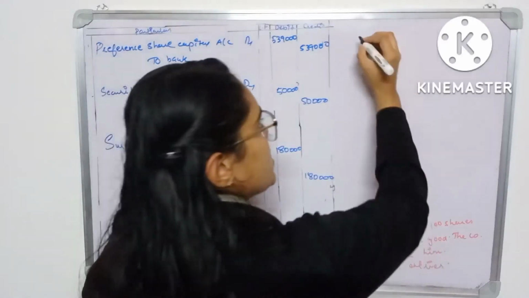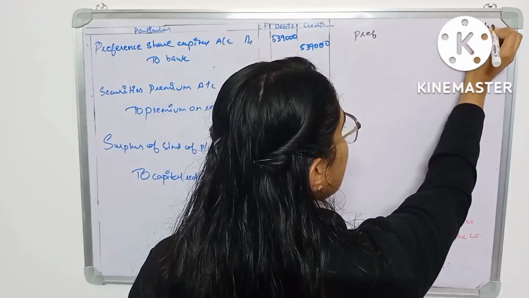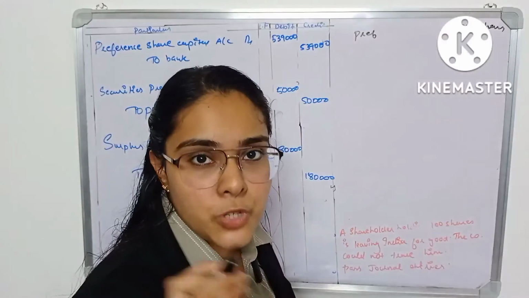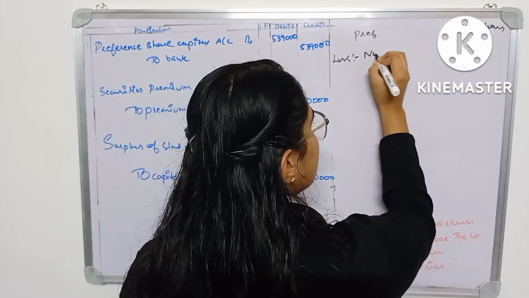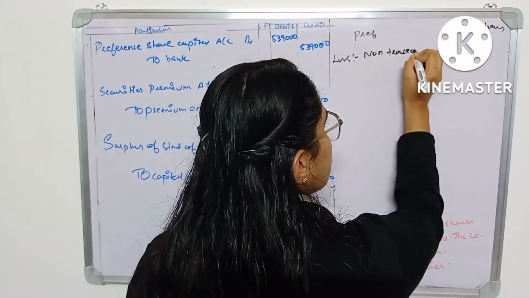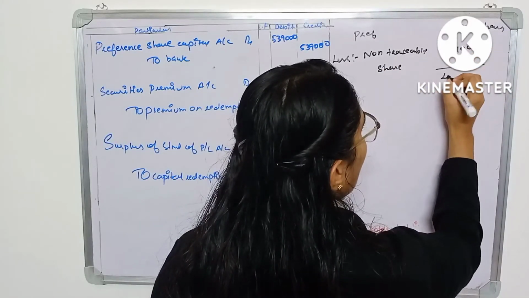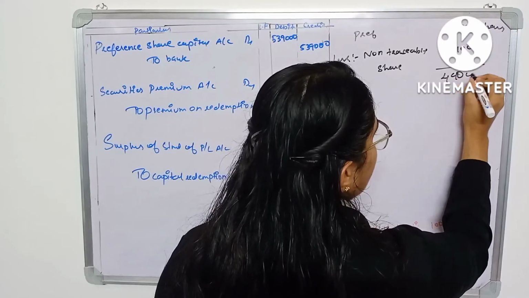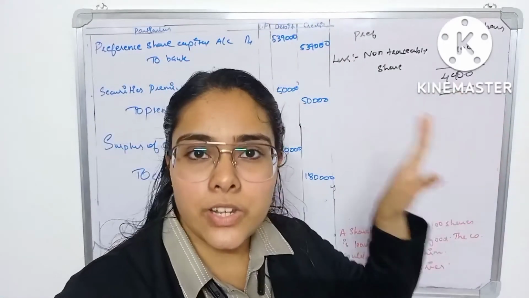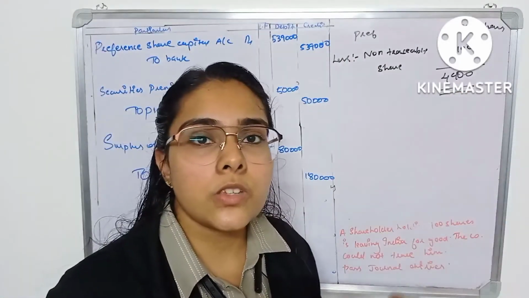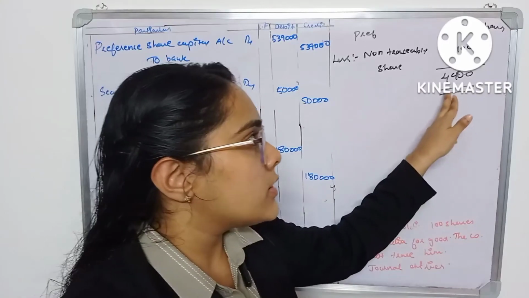So that means that person has become a non-traceable shareholder. In the question, the number of preference shares was given as 5,000 shares, and out of that, 100 shares have become non-traceable. So less non-traceable shares, 100, you get a total of 4,900. So you only have to repay these 4,900 shares for the time being. The remaining 100 shares are to be redeemed later when the owner comes back.